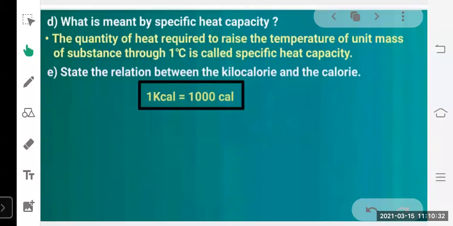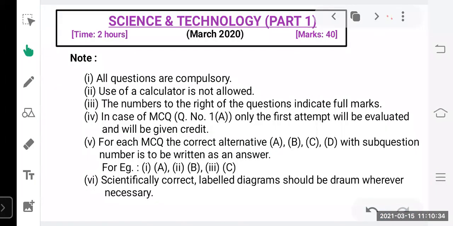Now we are going to discuss the question paper of March 2020. That means this is last year's board paper that we are going to discuss, and how we have to write down our answers in the exam. That I am also going to explain to you here.